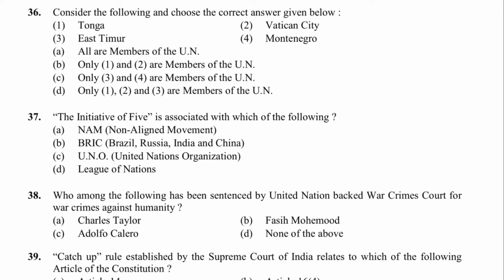Next 36. Consider the following. Choose the correct answer given below. So Tonga, East Timor, Vatican City, Montenegro. So who are the members? All are members. See, this question was wrong because Tonga is also a member of the United Nations. In 1999 it was admitted. East Timor joined in 2002. Montenegro is also a member. So the options are not correct. It should be 1, 3 and 4. Vatican City is independent, not in the UN.